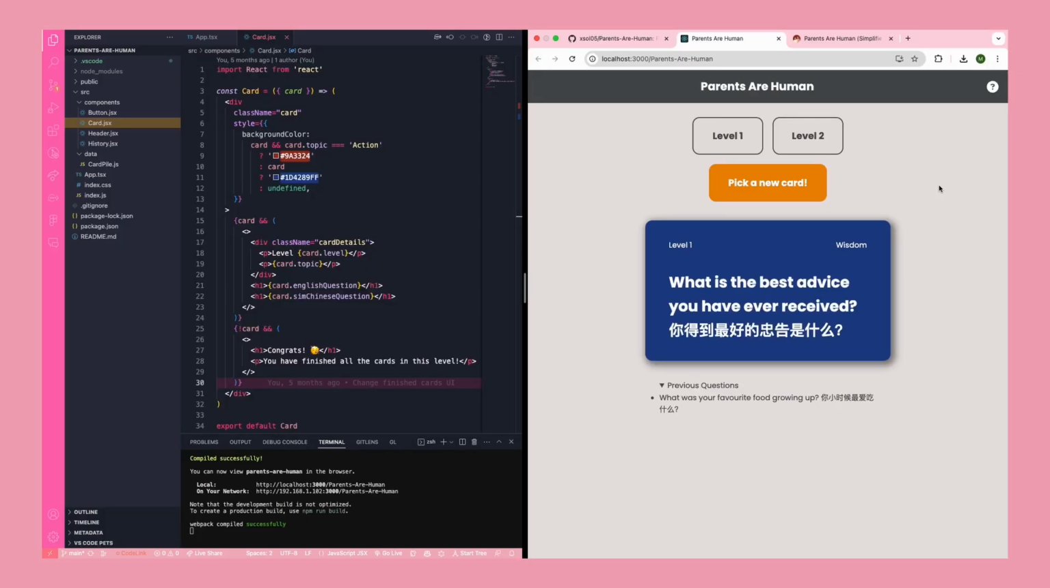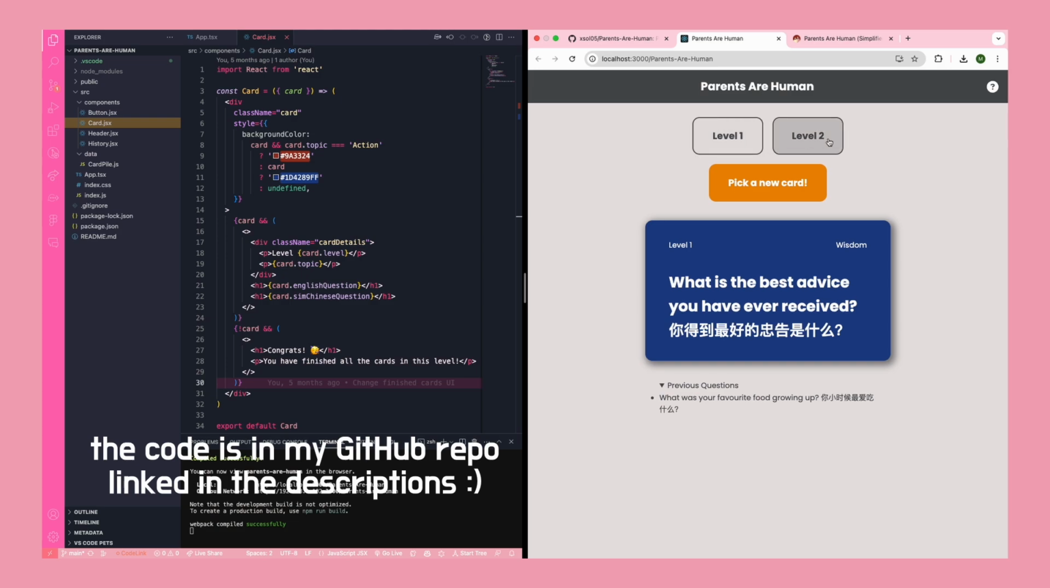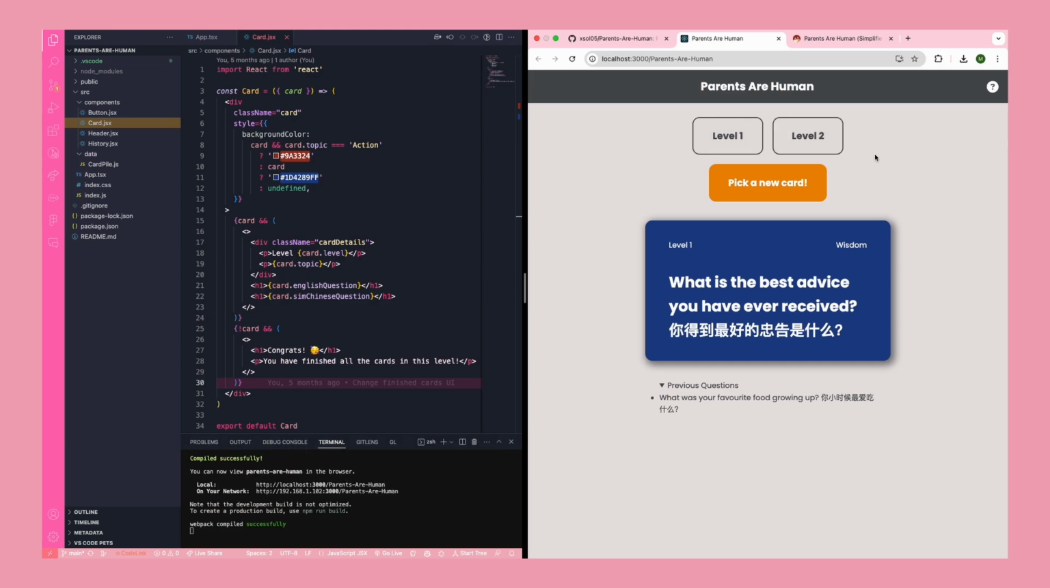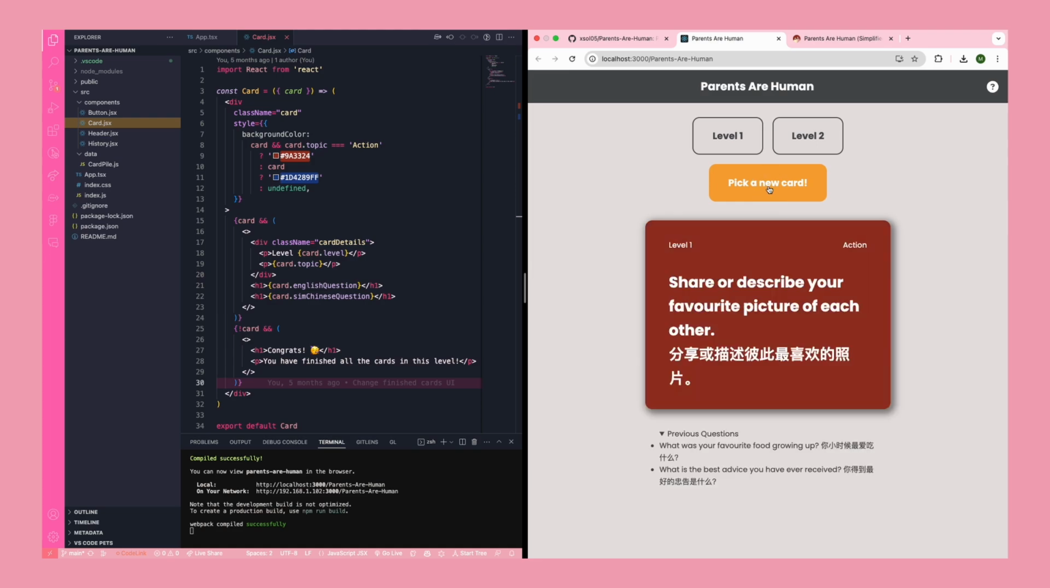So this is how the finished product looks. As you can see, we've got two buttons up here for each of the levels, a Pick a New Card button for generating a new card, the actual card itself, and a history component which keeps track of the previous questions. So if I click Pick a New Card, it's going to give me a new card and it's going to store the previous question over here.